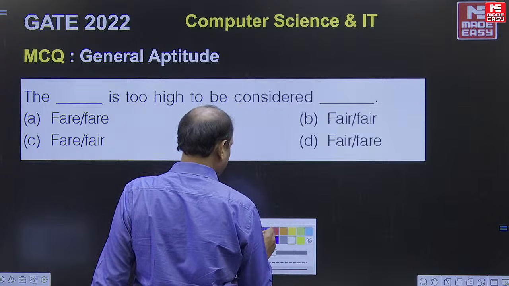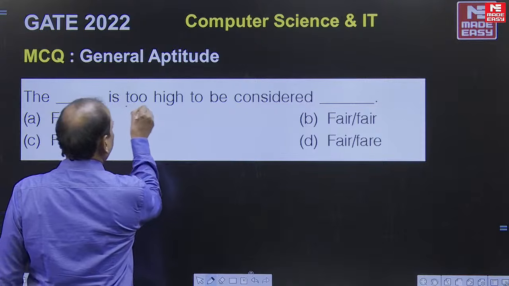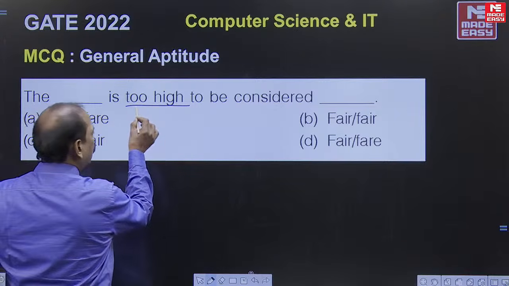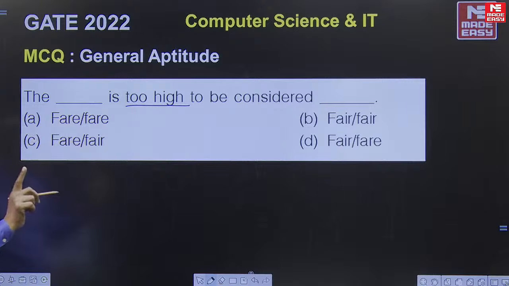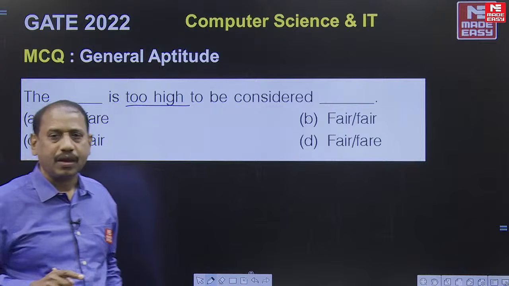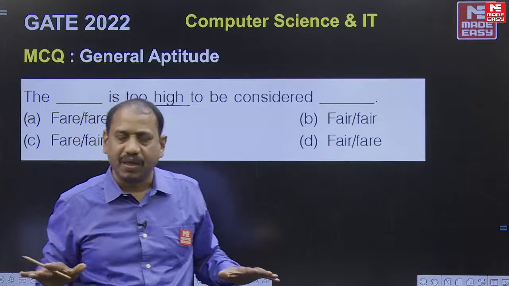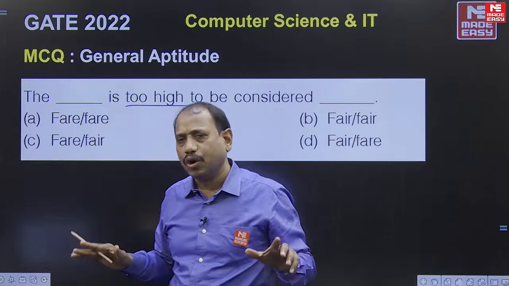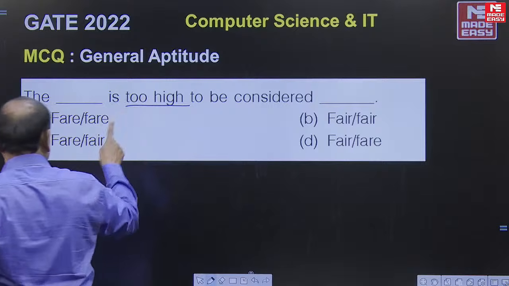Fair, F-A-I-R, and fare are more or less pronounced alike since they are homophones. So F-A-I-R cannot go with "too", it doesn't sound well. The word F-A-I-R, fair, has several meanings. One of them is just, reasonable, morally correct, and that doesn't go with "too".